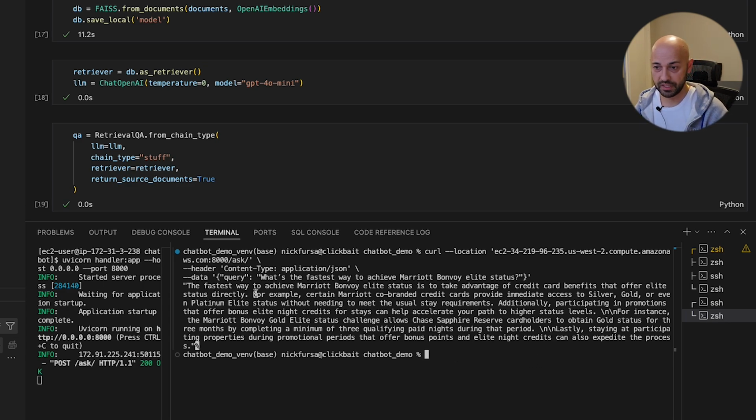Okay, great. The fastest way to achieve Marriott Bonvoy lead status is to take advantage of credit card benefits. Excellent. This is what we wanted to hear. Let's try something else.